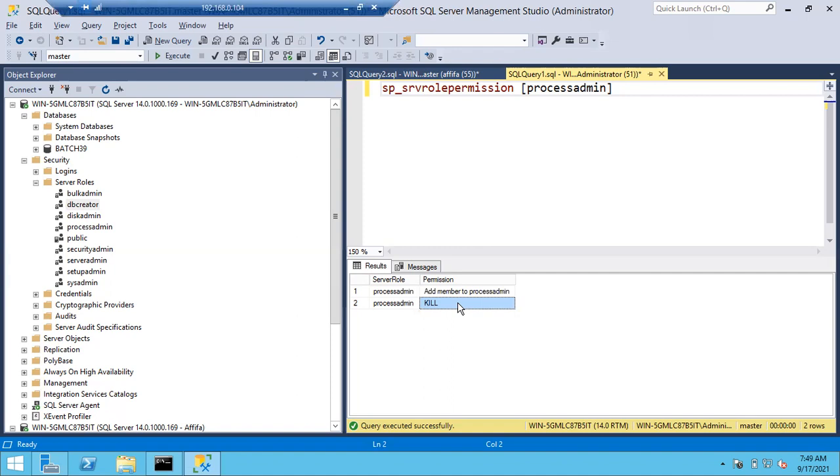Right. The process, you can kill the process. I mean, for example, he is running the queries. So immediately, if he doesn't want to run that query, he can kill the query immediately. Very good. Okay. Right. Fine.